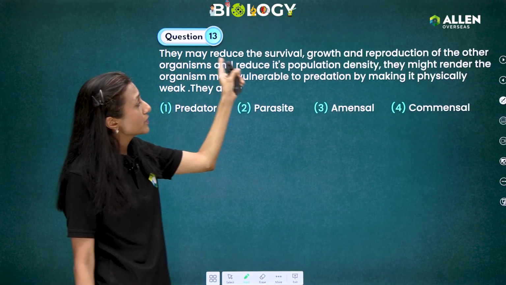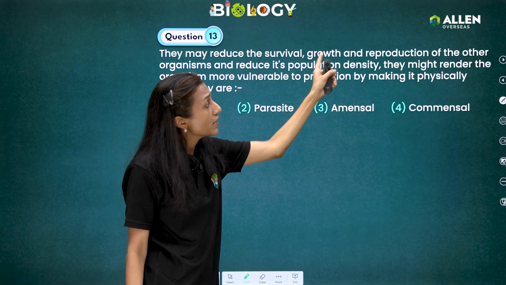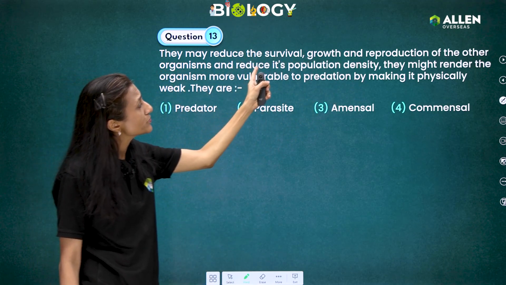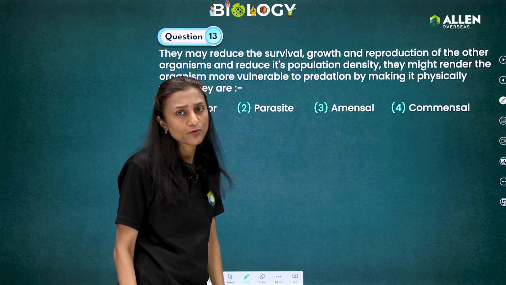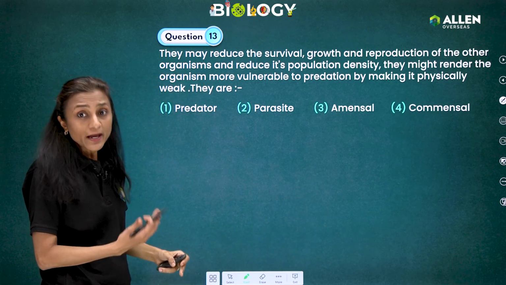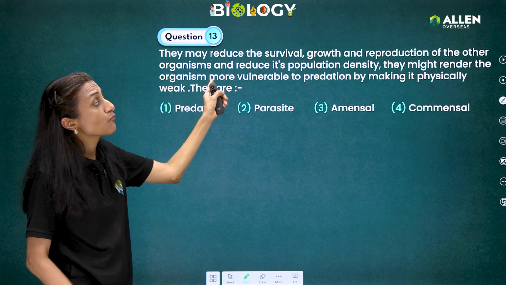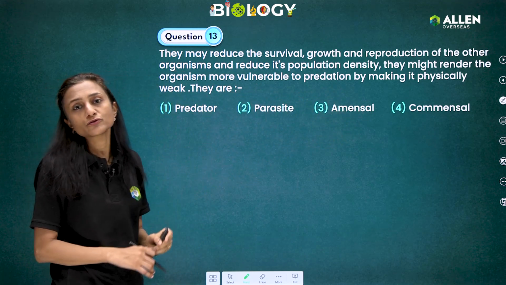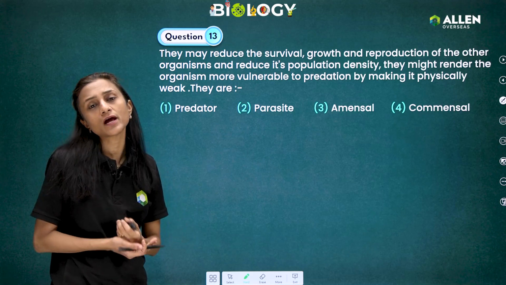They may reduce the survival, growth, and reproduction of the other organisms and reduce its population density. Okay, so we are reading a statement. They might render the organisms more vulnerable to predation by making them physically weak. So they are asking which type of interaction it is.